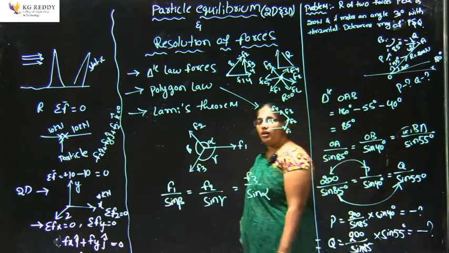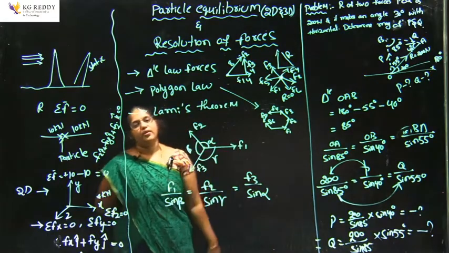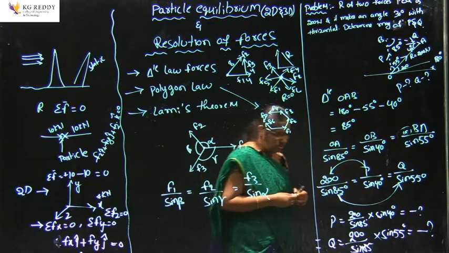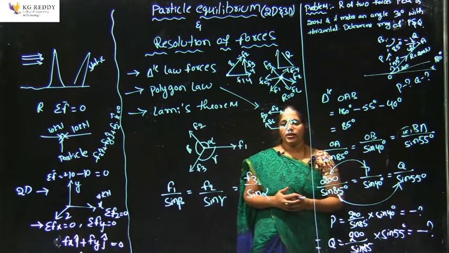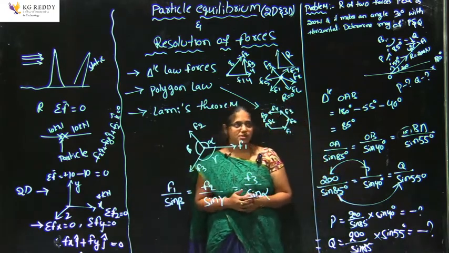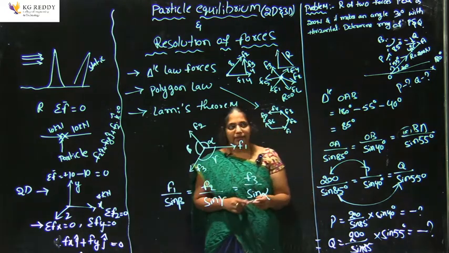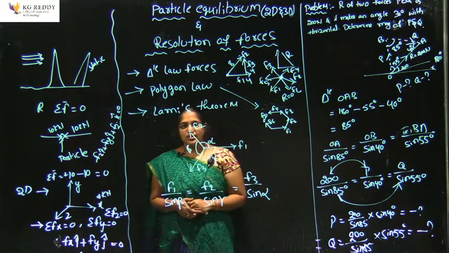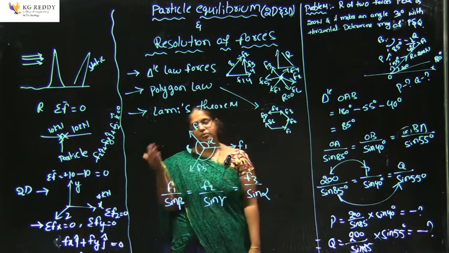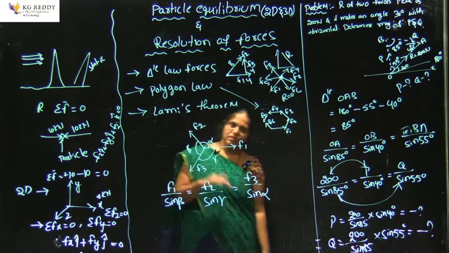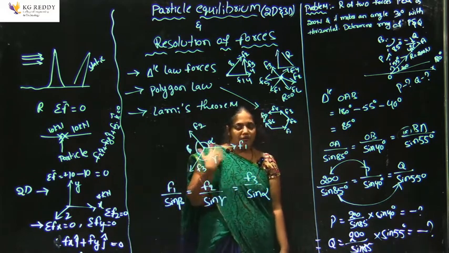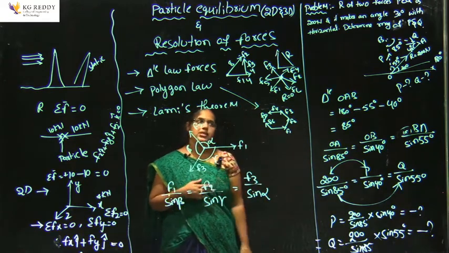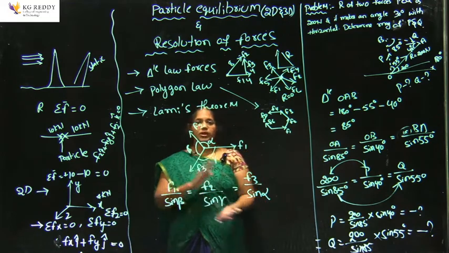So these are the methods, whether it may be Lami's theorem or triangle law of forces or polygon law of forces. Mainly we use them to identify the magnitudes and directions as well as the angles. These are the methods we use for particles or bodies, whether in static equilibrium or dynamic equilibrium, but our ultimate aim is to identify the magnitude as well as the included angles.